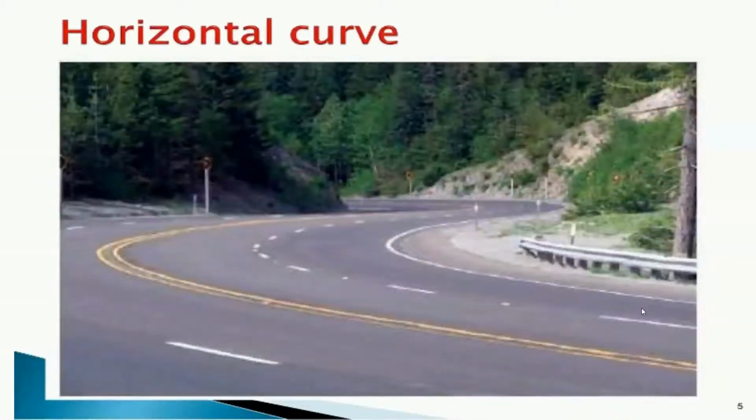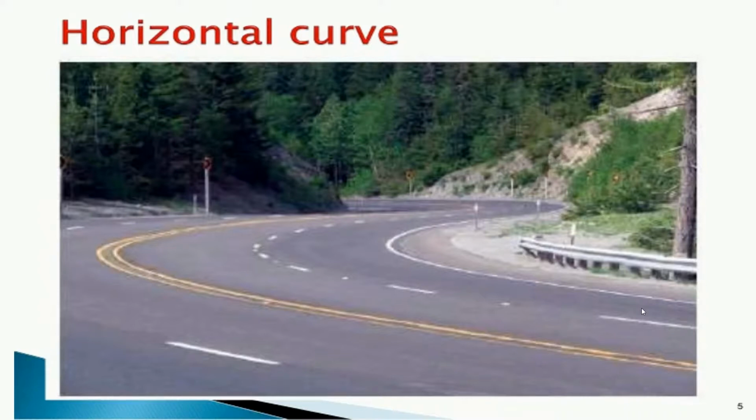So now you can see this is an actual example of the horizontal curve. When we are going through theoretical knowledge, we somehow have some confusion: what is the horizontal curve or what is the vertical curve? In that figure, when we construct this type of curve on the road for the moving of various vehicles, that type of curve is called the horizontal curve.